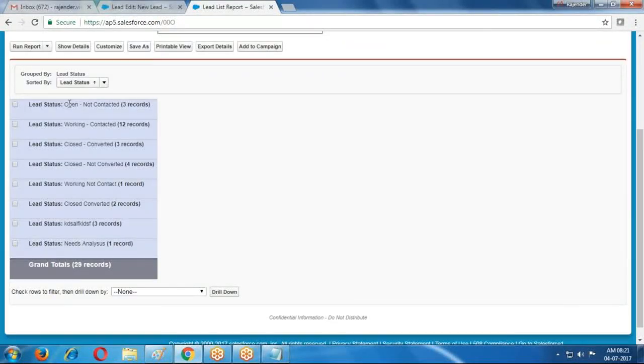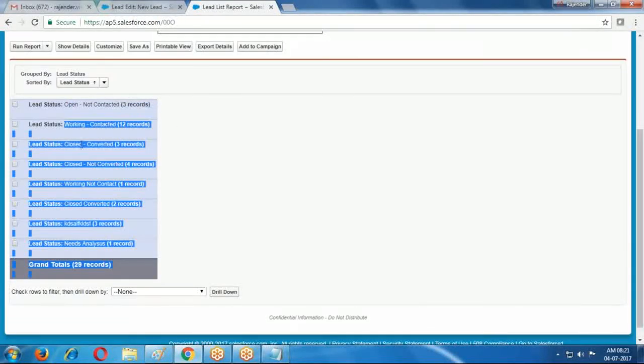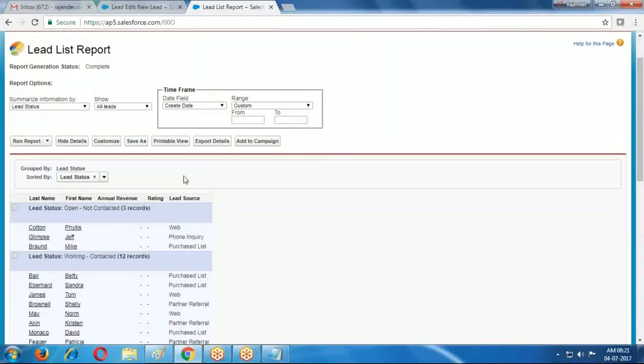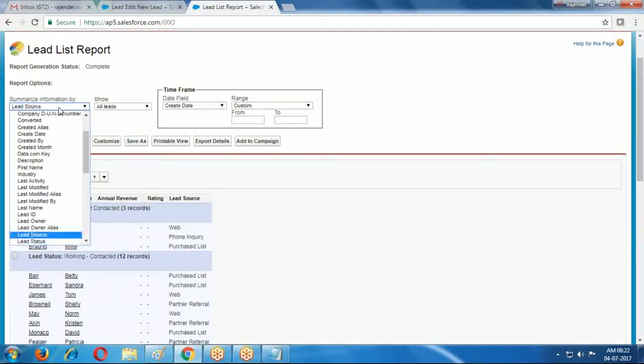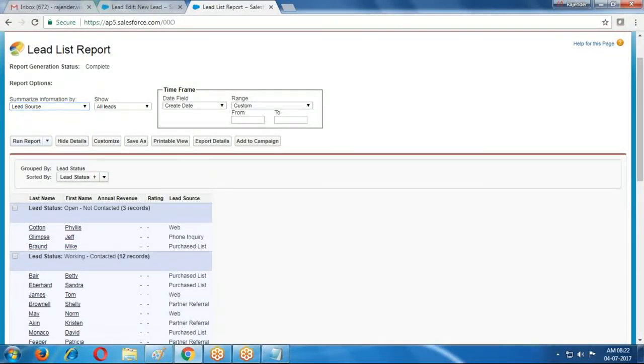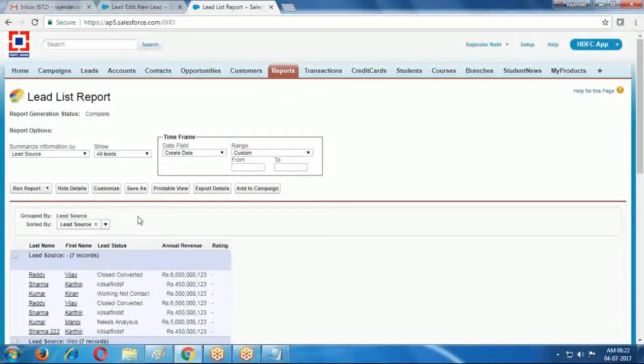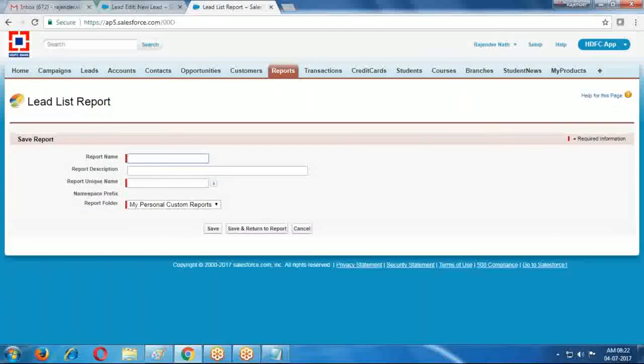If you want to see the data based on this, it shows like this. Based on your requirement, you can select and generate the reports. So these reports we are saving.